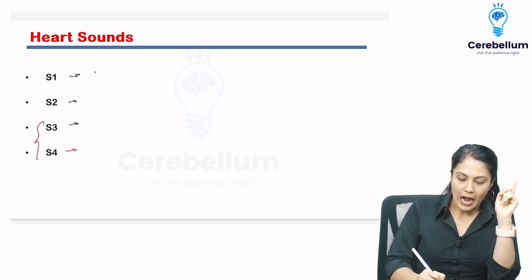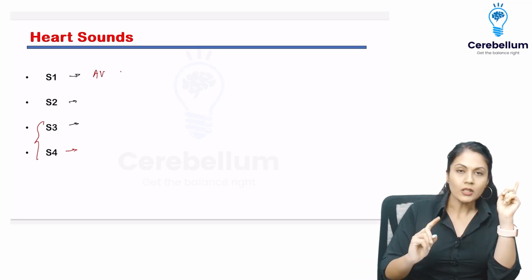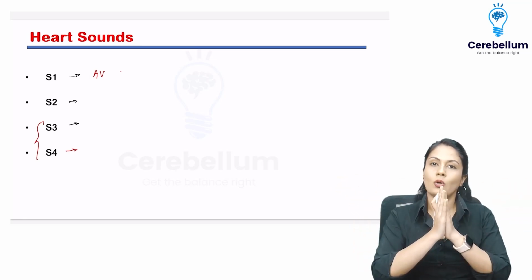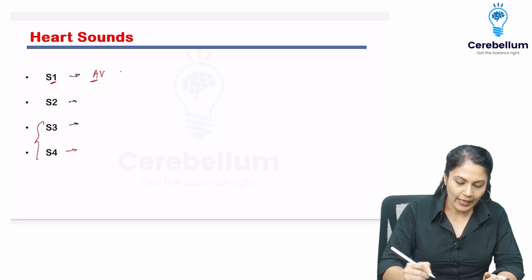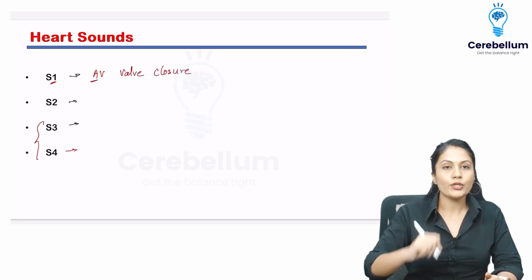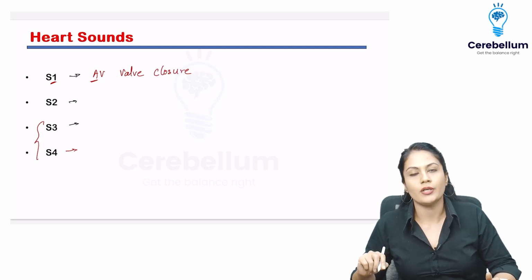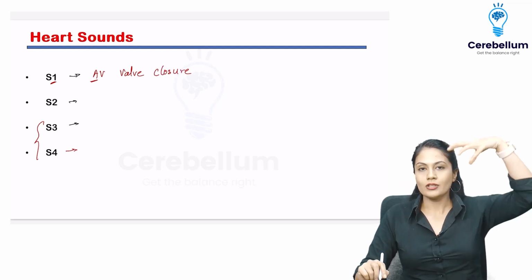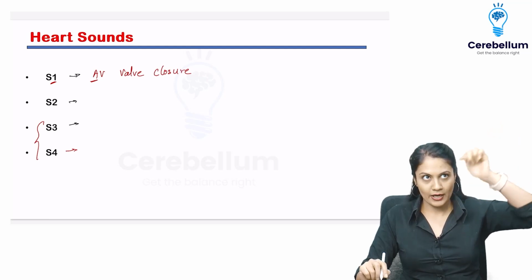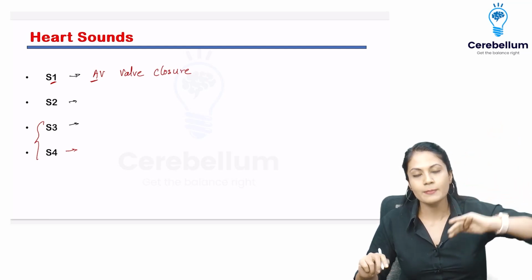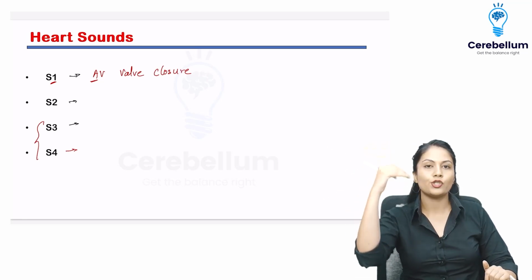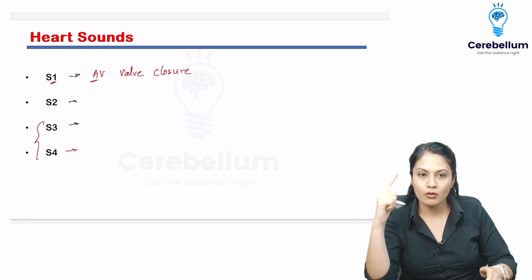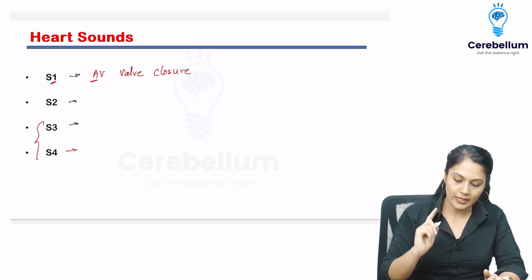Alright. Now, how will the first heart sound be heard? Please remember, valve closure will always make a sound, and not valve opening. So the first alphabet is A, AV valve closure. That is going to give me the S1 sound, that is atrioventricular valves. What are the atrioventricular valves? On the right hand side, between the right atrium and ventricle, we have the tricuspid valve, and similarly on the left hand side, between the left atrium and left ventricle, we have the mitral valve. Alright, so their closure is going to make the S1 sound.